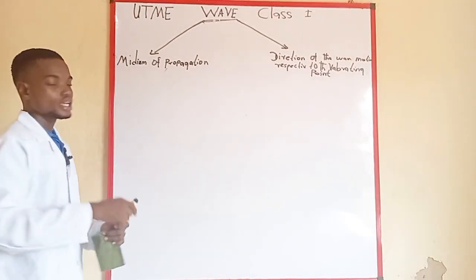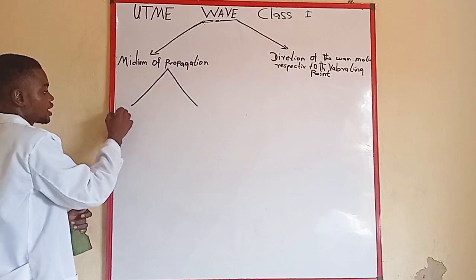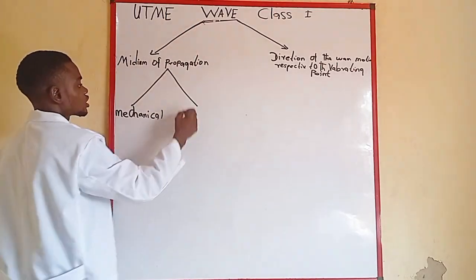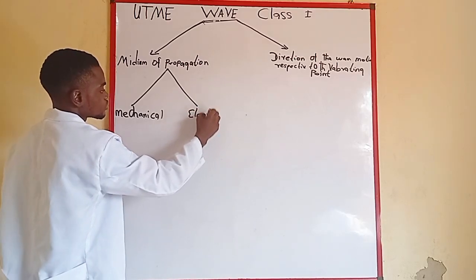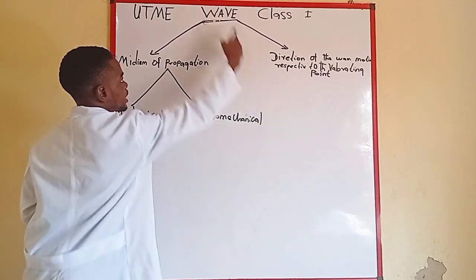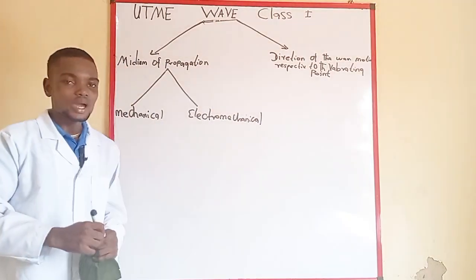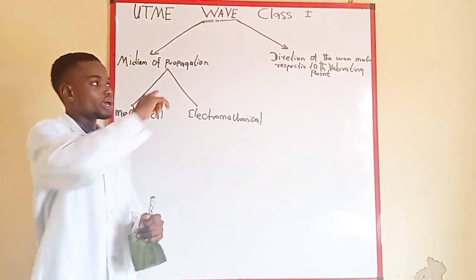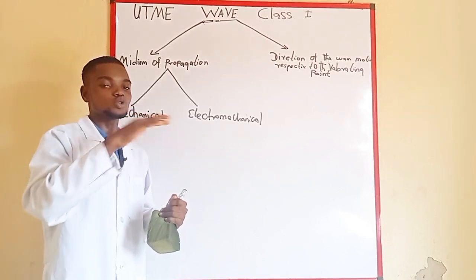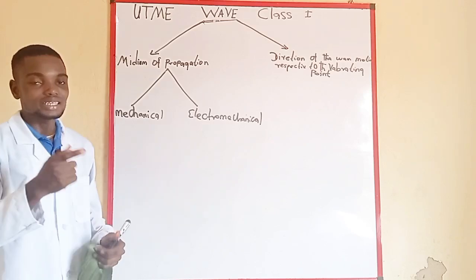In the medium of propagation, we are going to have two different types of wave. Here we can classify them as mechanical wave. We classify also as electromagnetic wave. Now, mechanical wave, like we're talking about medium of propagation, will require a material medium. What I mean by medium is maybe the air or a place where something can be able to act on. For example, this air is a medium, the wall is a medium, water is a medium.